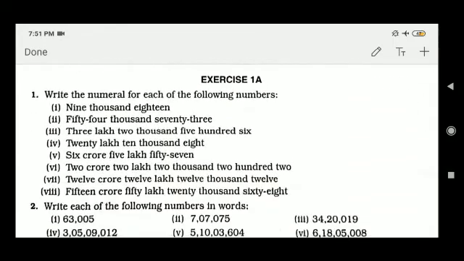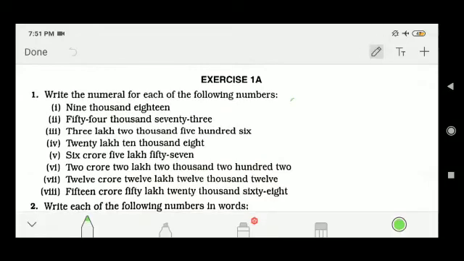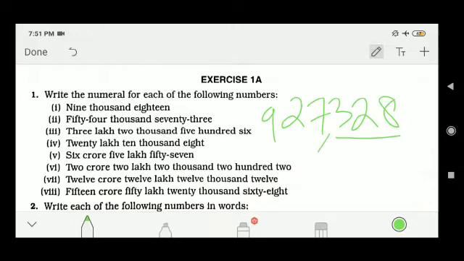So another example I am giving: 927328. Similarly, from the right, after 3 digits put 1 comma, then after every 2 digits you put a comma. Here there are no more 2 digits, so the commas end. So here it is 9,27,328.